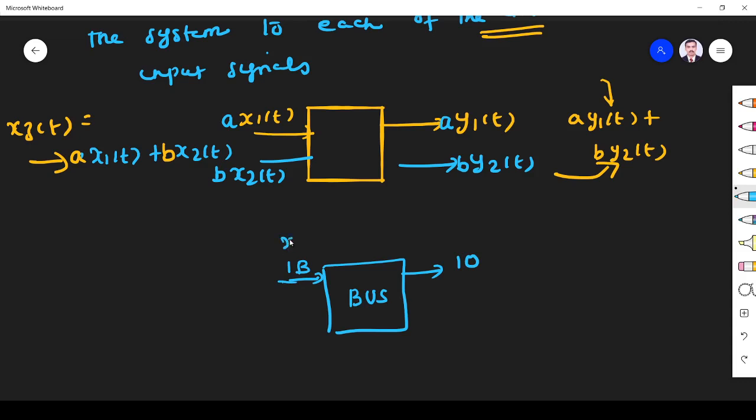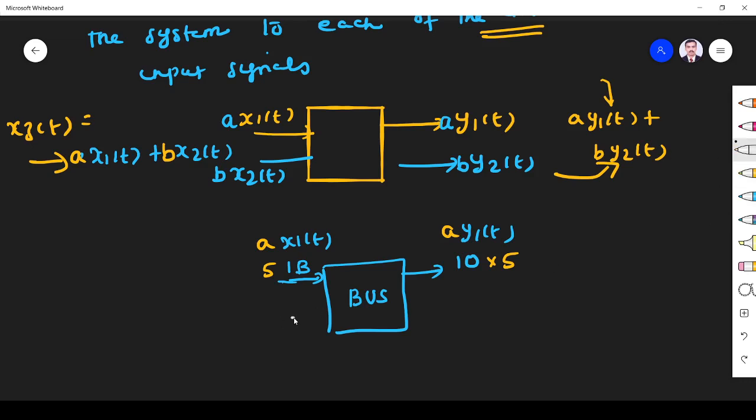This is my x1 of t, this is my y1 of t. Suppose 5 boys boarded, that output is multiplied by 5. So 50 will be the output that was received by the conductor. This is a times y1 of t.